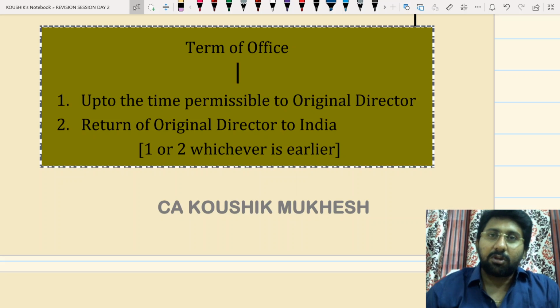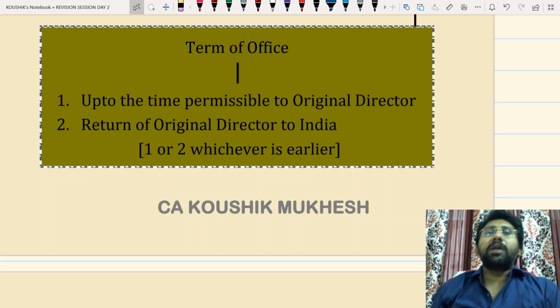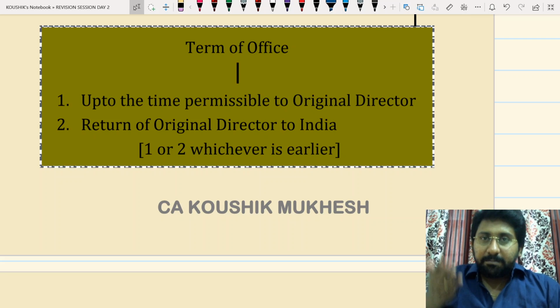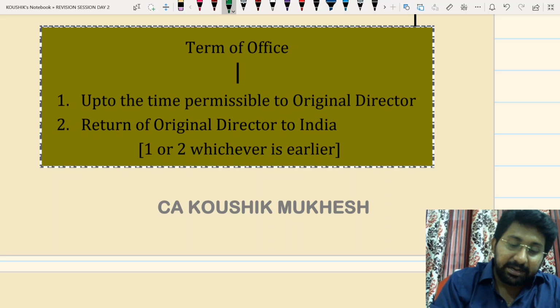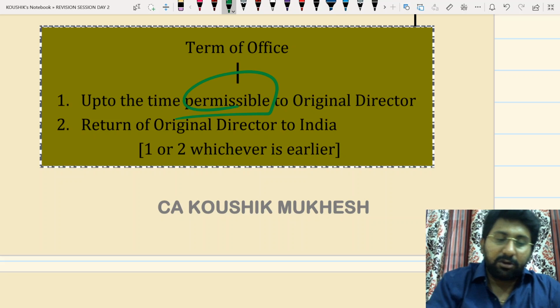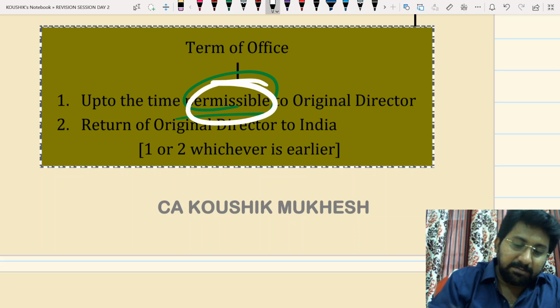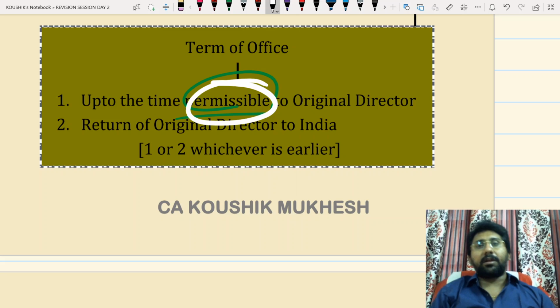Disqualified. That means he vacated the office or not? Yes. Once he vacated, how can I continue? I stepped into the company because of that person. When that person himself doesn't have permissibility to continue, how can I continue in this office? Therefore, if the permissibility is lost, the alternate director can't continue.